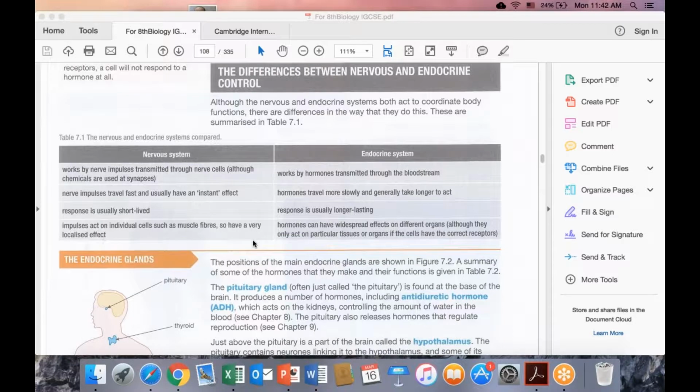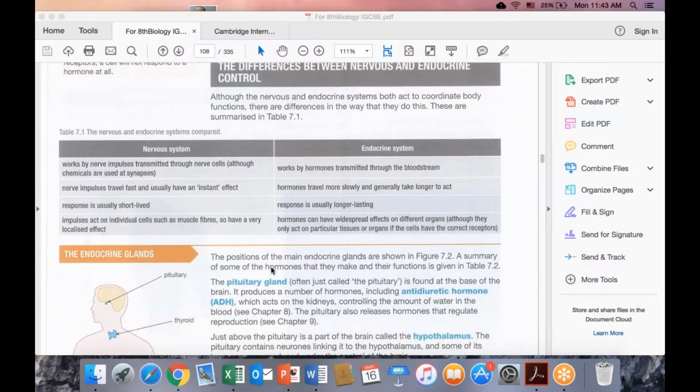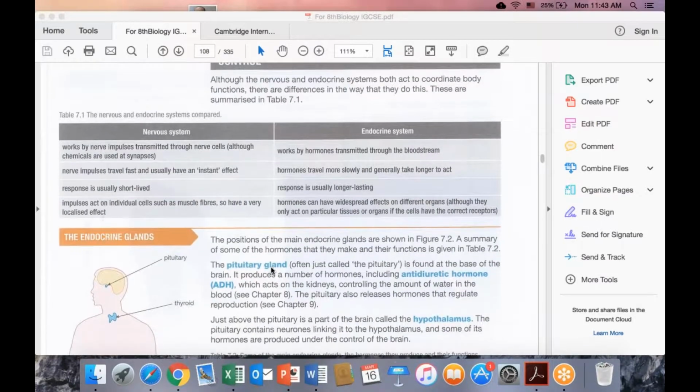So in the nervous system, for example, if there is a sharp thing and your finger is touching this sharp thing, only the finger is affected by this stimulus. But hormonal responses are on a little bit larger scale. They might have widespread effects on different organs. For example, let's learn the main endocrine glands, which produce some hormones.